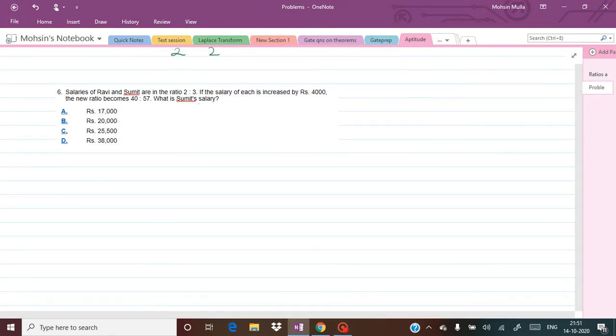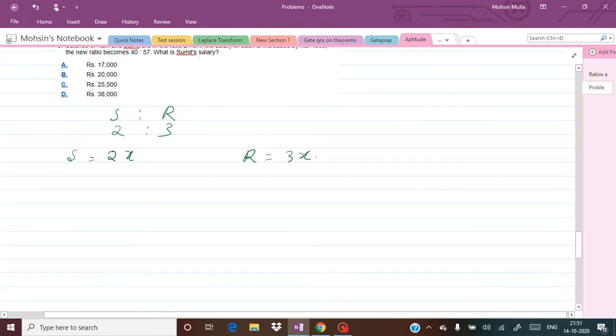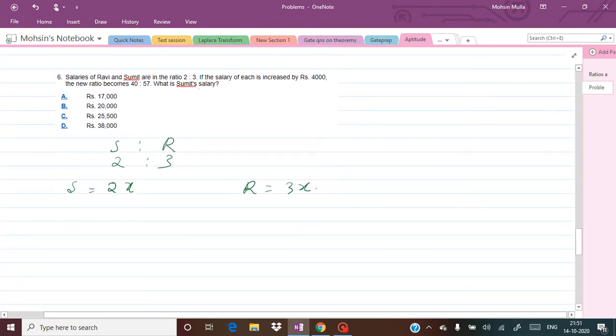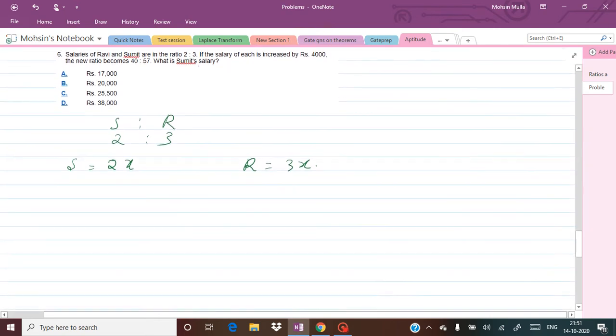So now the next example is: salaries of Ravi and Sumit are in the ratio of 2 is to 3. So the salary of S is 2x and the salary of R is 3x. Now, if the salary of each is increased by 4,000, the new ratio becomes 40 is to 57.